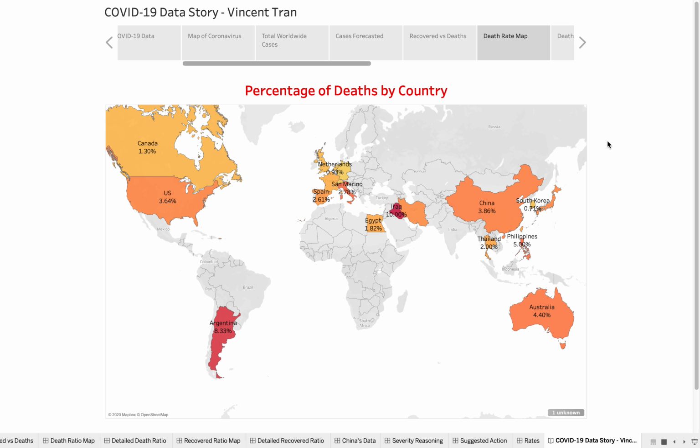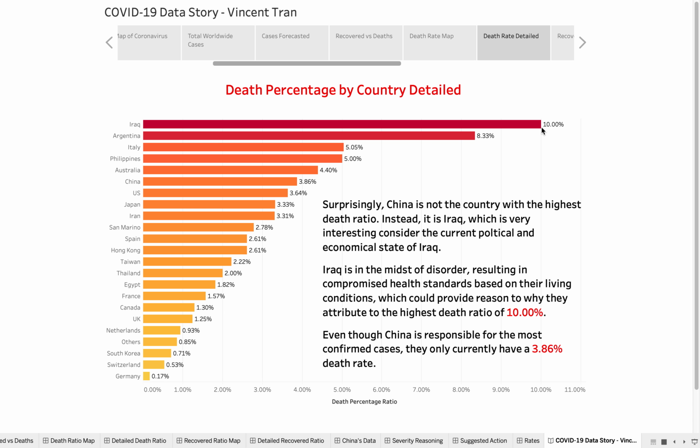As for the death rates by country, you can see that in a worldwide map, it's pretty spread out, but the percentages are pretty low. In detail, it's surprising that China is not the country with the highest death ratio. Instead, it's Iraq, which could be attributed to the disorder in their country, which has compromised their health living standards. Even though China is responsible for most confirmed cases, they only have a 3.86% death rate.